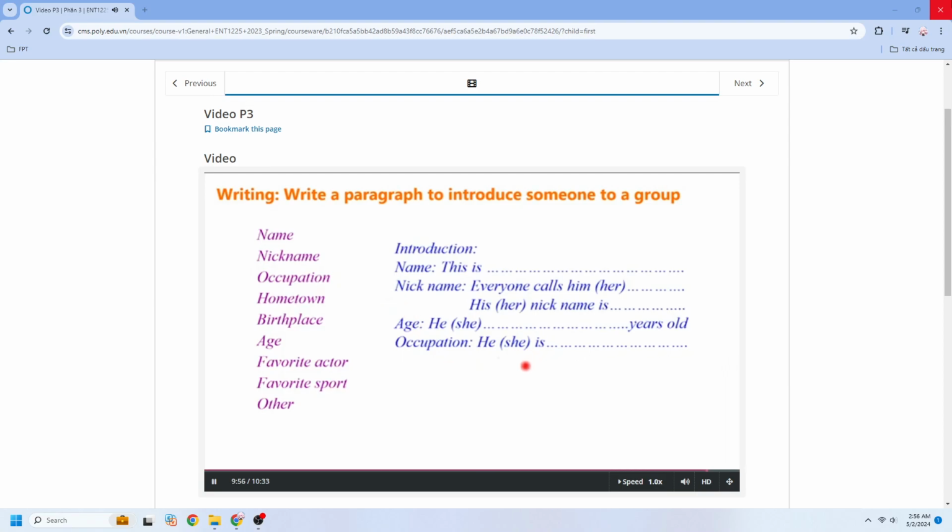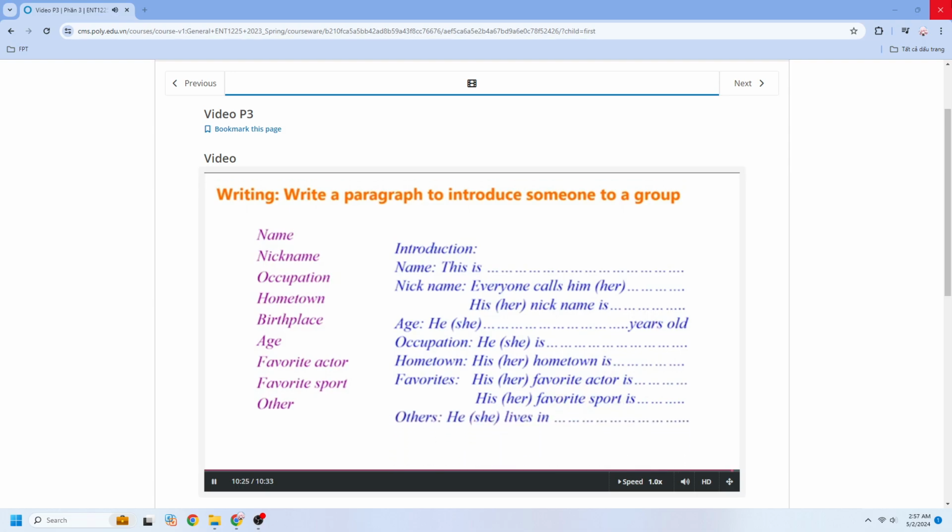He or she is a designer, a photographer. Hometown. Okay, simple sentence. His hometown is. Okay. Favorites. What does he or she like? His favorite actor is. His favorite sport is. And we can add additional information. He lives in the city, perhaps.